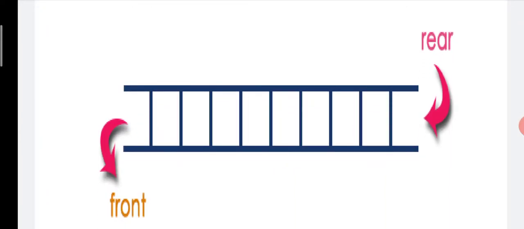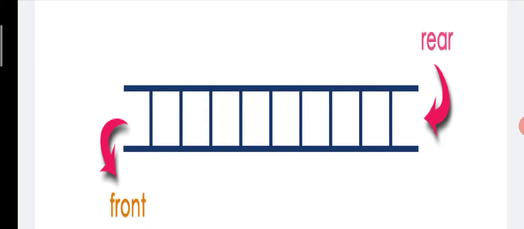Now see in the figure, it contains two ends. One end is called the rear end and the other end is called the front end. Actually, queue is a non-primitive linear data structure. Already we discussed in slide number 1, queue is a non-primitive linear data structure. Linear means memory is stored in a continuous manner